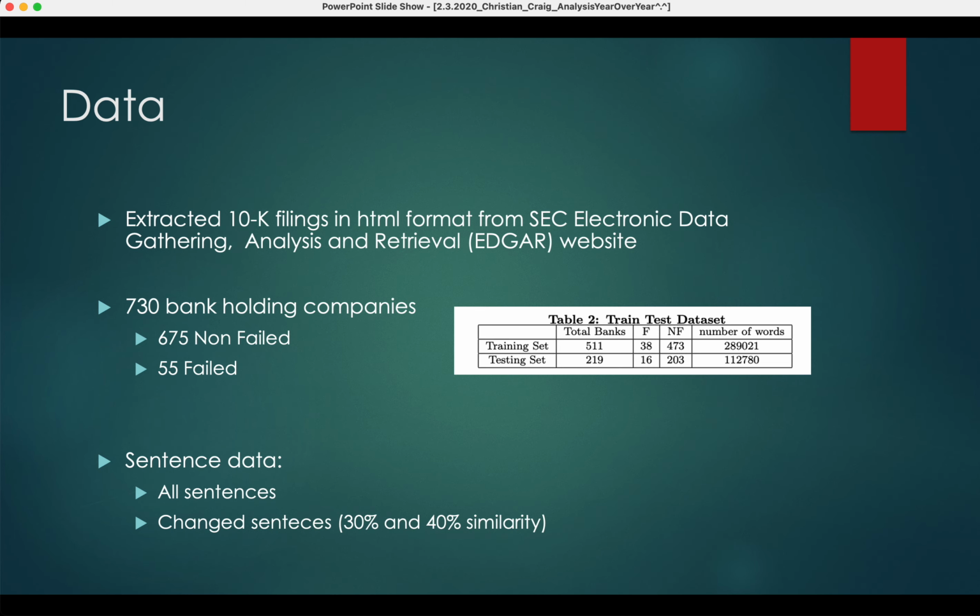Looking at the data, they extracted 10K filings in HTML format from the SEC Electronic Data Gathering and Analysis Retrieval website, EDGAR. And also in their data, they captured 730 bank holding companies. 675 of them are non-failed and 55 of them failed. As you can see, the table to the right displays this, and it shows their training and test split.